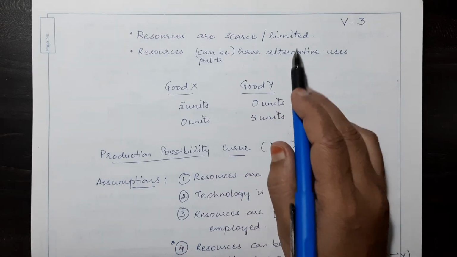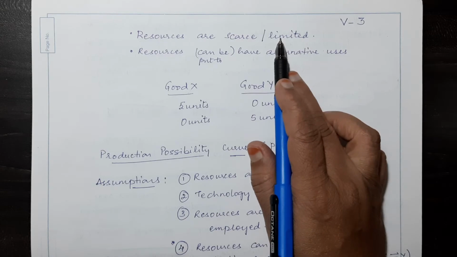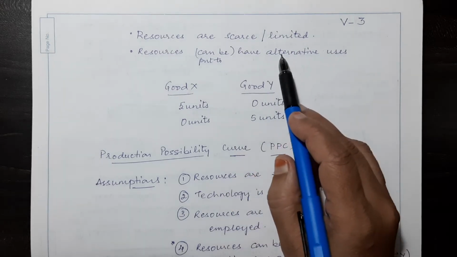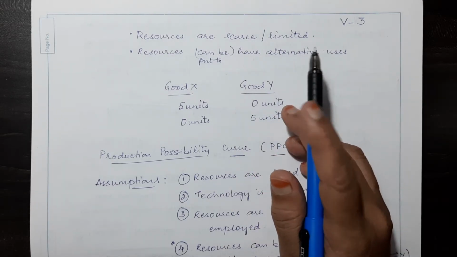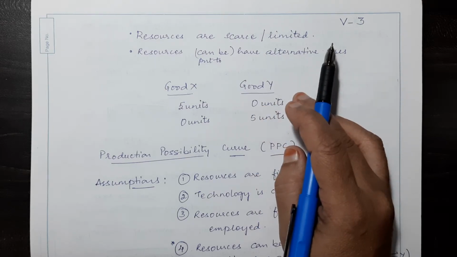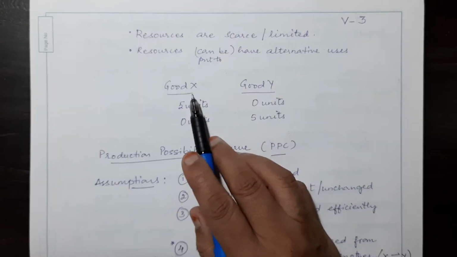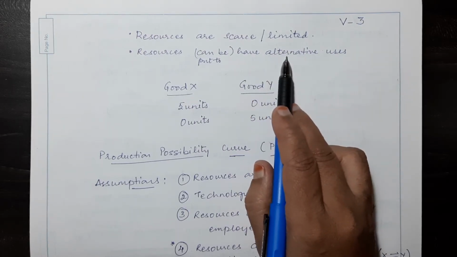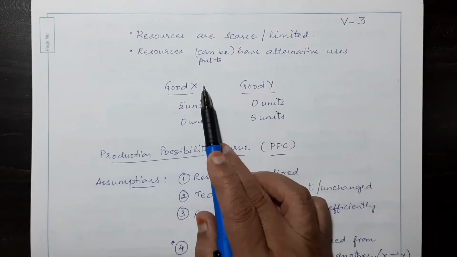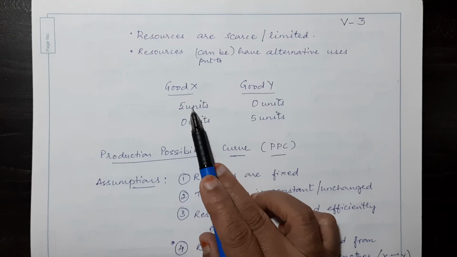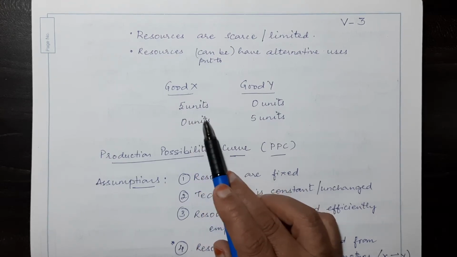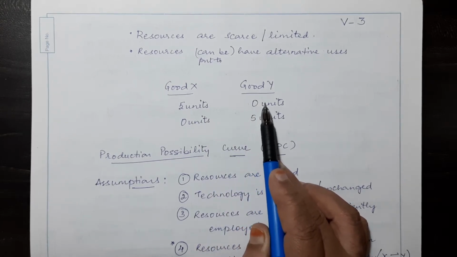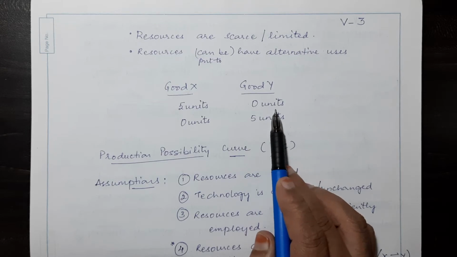If resources did not have alternative uses, the resources that are available could be used to produce only one type of goods. But since they have alternative uses, with one given resources, a combination of goods can be produced. Let us say good X and good Y. If all the given resources are employed in producing only one good, that is X, then let us say that 5 units of the goods can be produced with the given resources. Then you cannot produce any of good Y. That means 0 units of good Y.